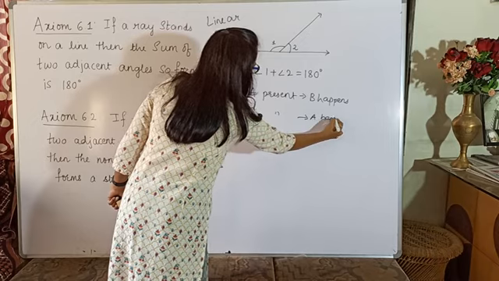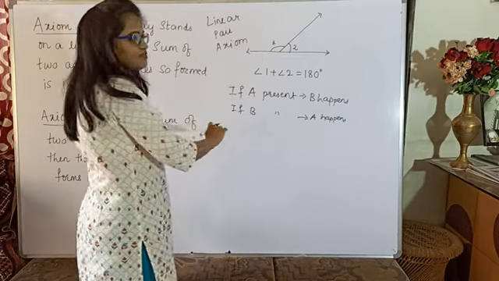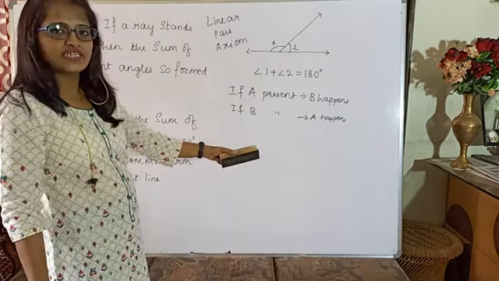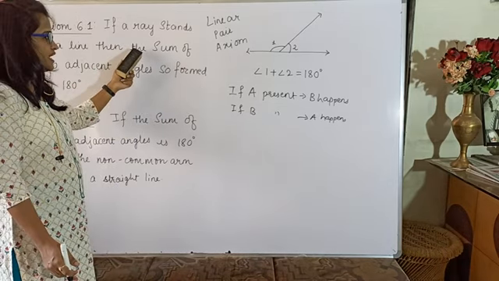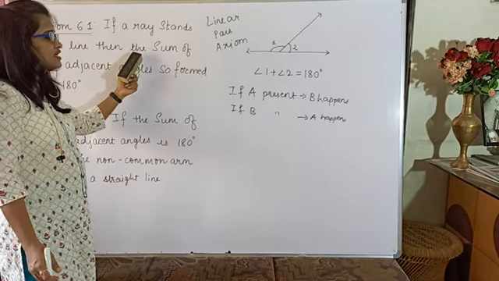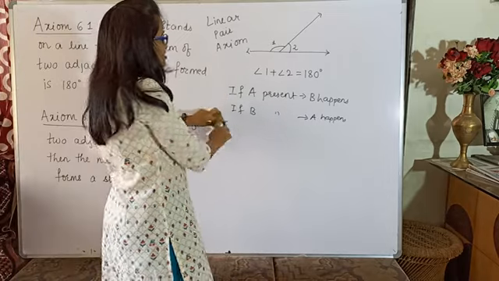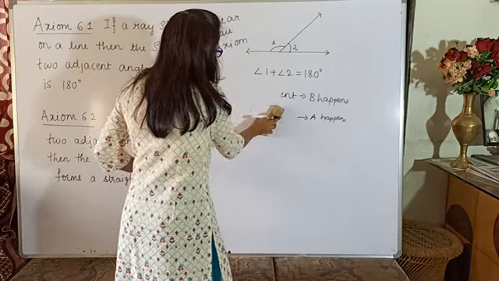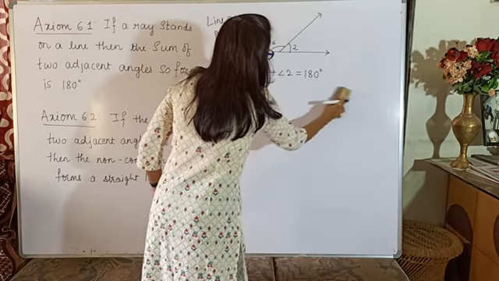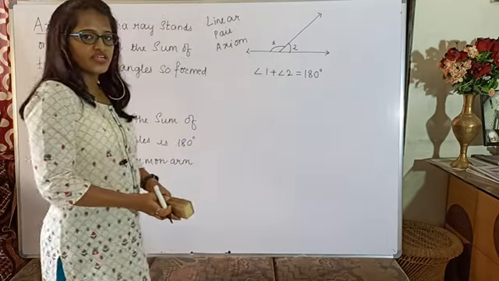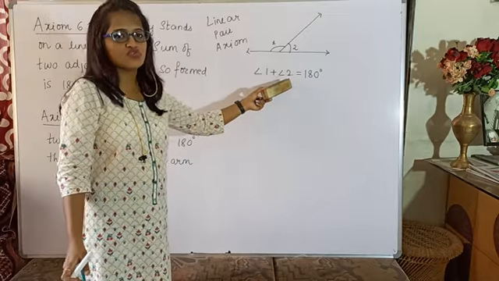So in this axiom, the condition was that the line was already a straight line, and if the line is straight, then the sum of the angles so formed is 180.